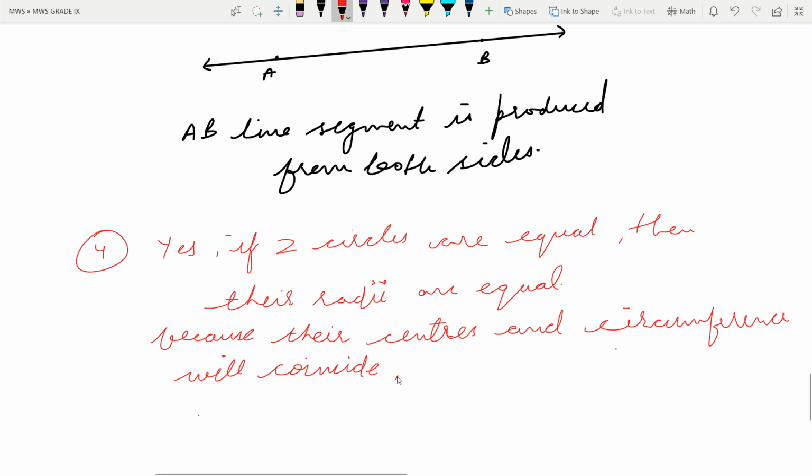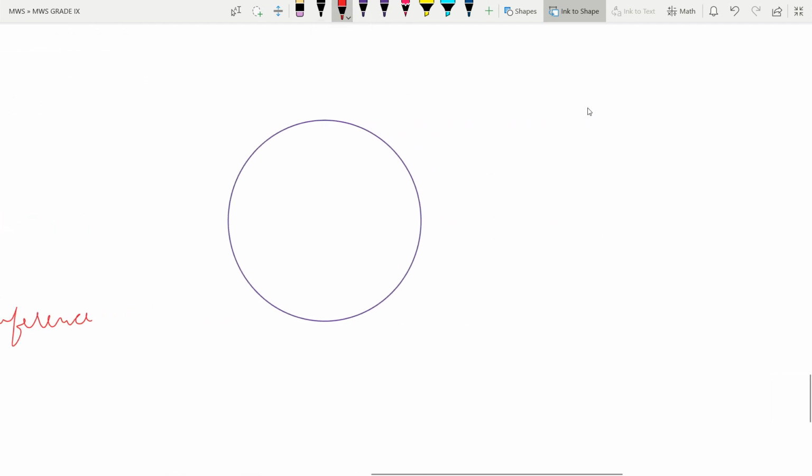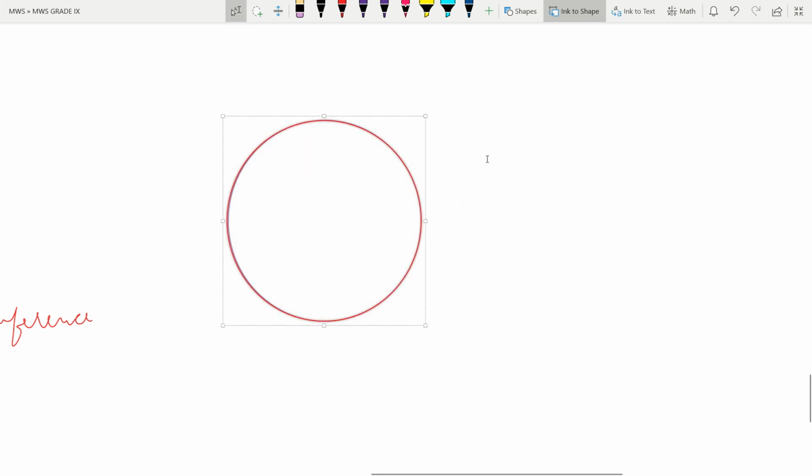I hope this is clear. See, let me give you an example. Let us make a circle here. And if I want to make one more circle with the same radius, that also I can make. One is big, one is small, because I am making a rough circle. Suppose these two circles are equal, then they will both coincide each other. So let us move this circle this side. See this, both the circles are equal, that's why they coincide each other.